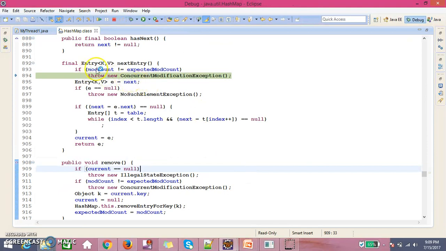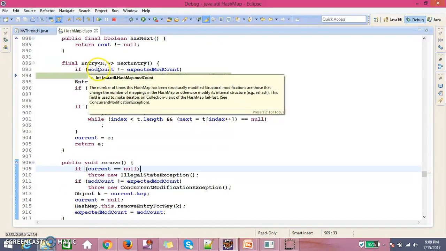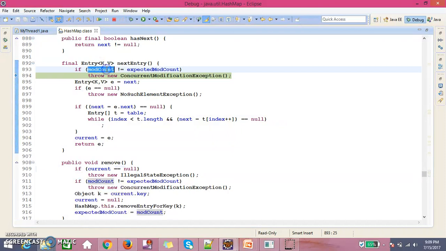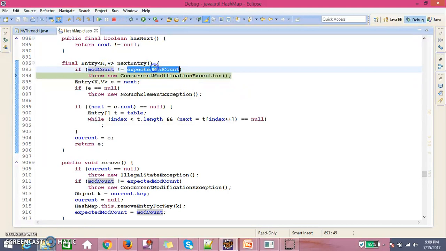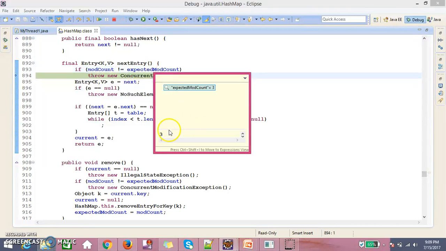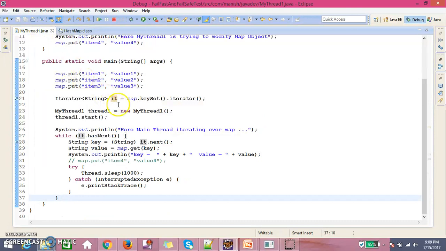Here we are saying, what is the mod count? We will see the mod count is 4 and the expected mod count is 3. Once we take the iterator reference on the map, it's a very important internal concept we need to know.